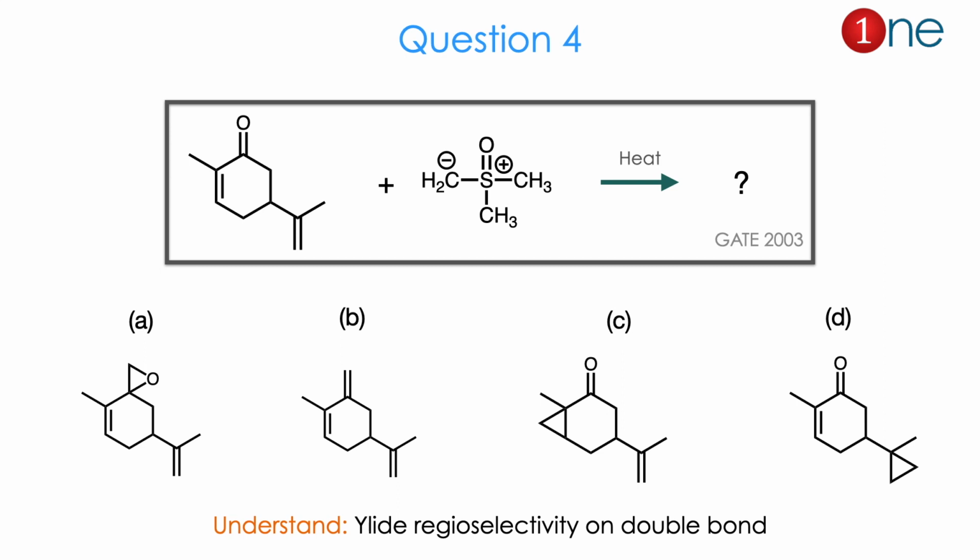Then question number 4. The starting material you have is a conjugated ketone with a side chain. The side chain contains an alkene, which is an isopropenyl group. And you are using a sulfoxonium halide, sulfur with oxygen and a carbanion on the methylene carbon. So you have a cation and anion stabilized there.